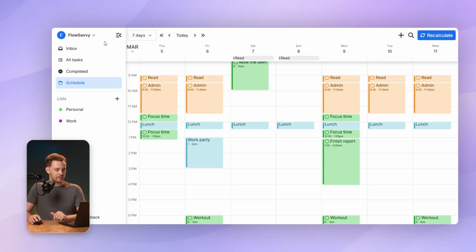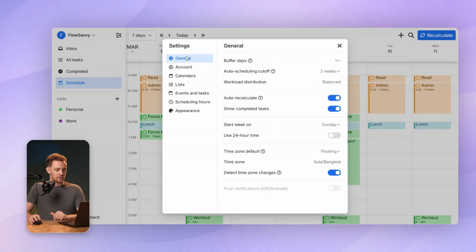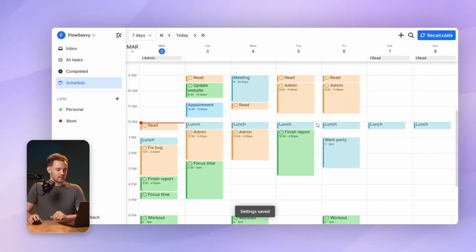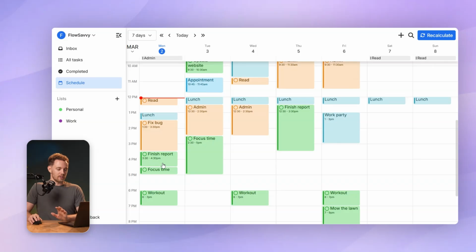So it might work better for you to go into settings, general, and for workload distribution, instead of balance, let's try front loading that. Click save. And then now you can see it's going to put things earlier in the week. And that usually just works better if your work is more of like a constant queue without due dates.